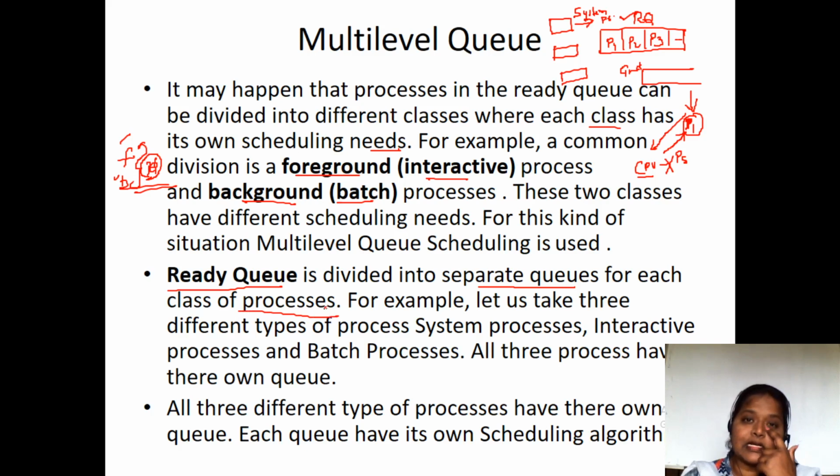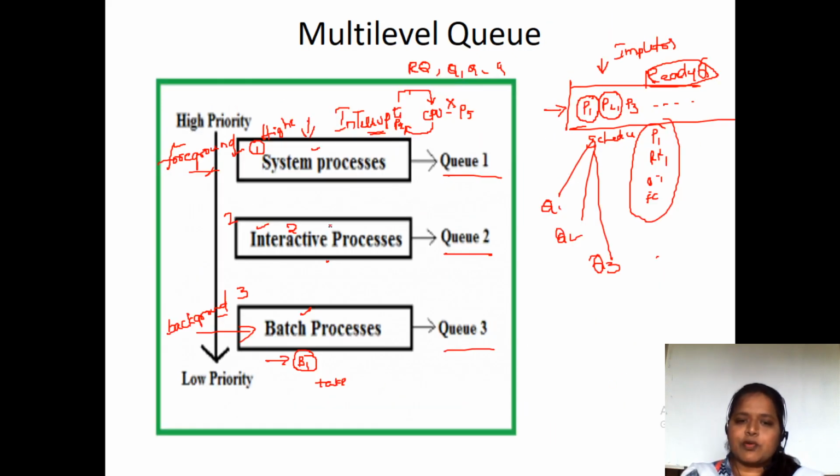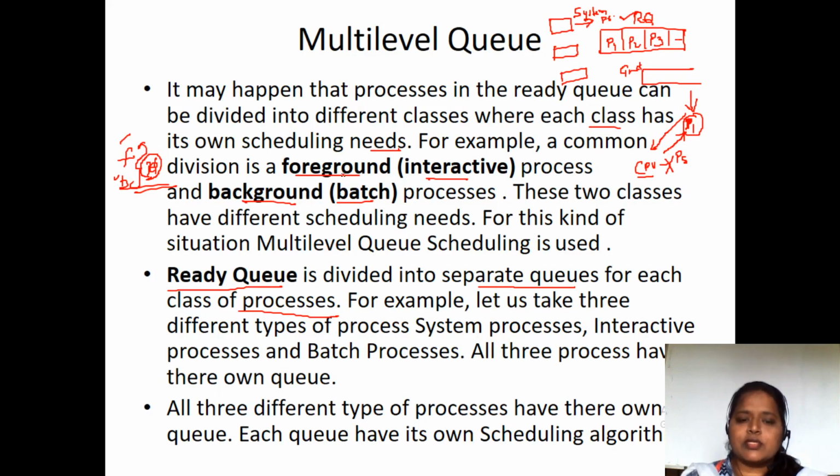However many classes of processes there are, the ready queue is divided into that many. For example, let us take three different types: system process is one, interactive process is second, and batch process is third. So these are the three different queues. All three types of process have their own queue.